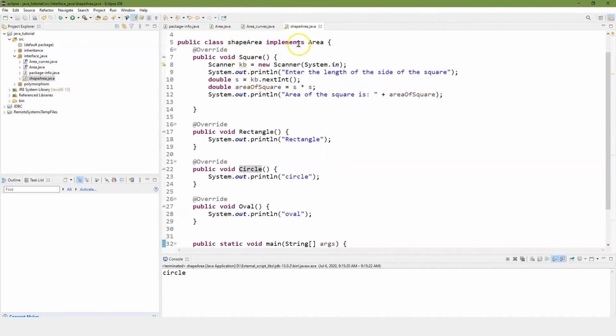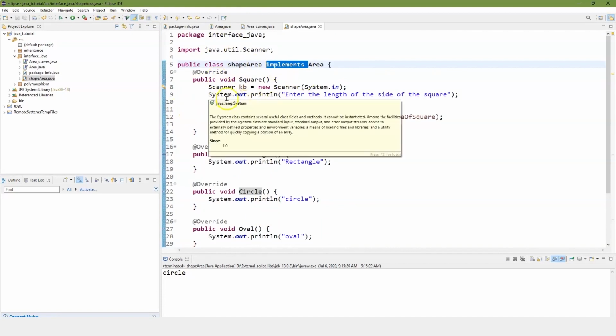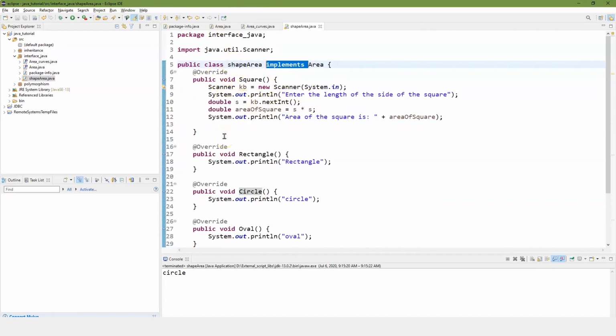This is what implements is about. It's about taking all this stuff and pulling it in and forcing the programmer or the people in the team to use the different methods that they need for that particular class.